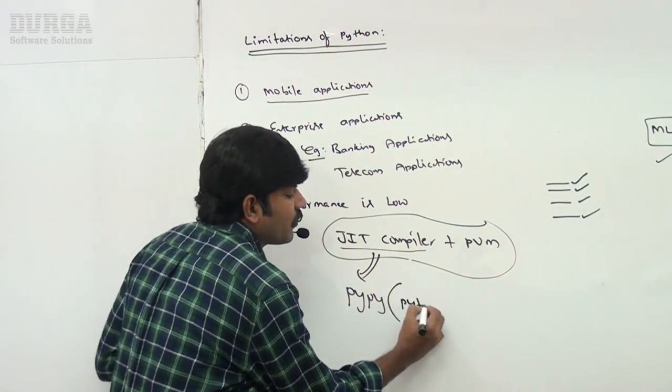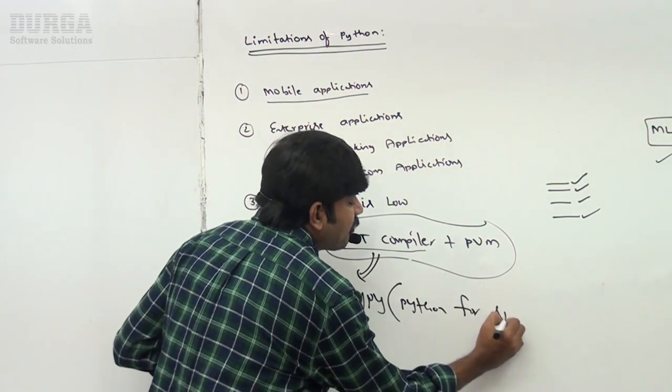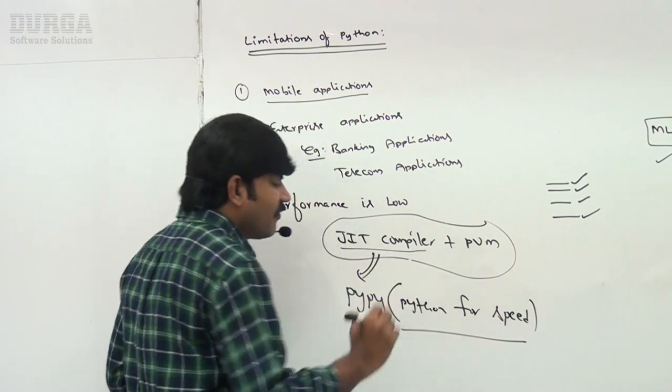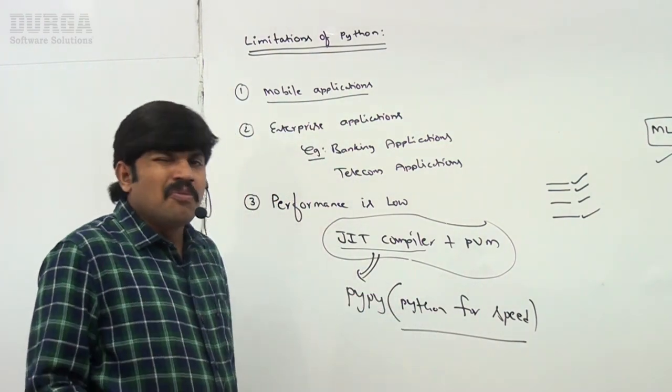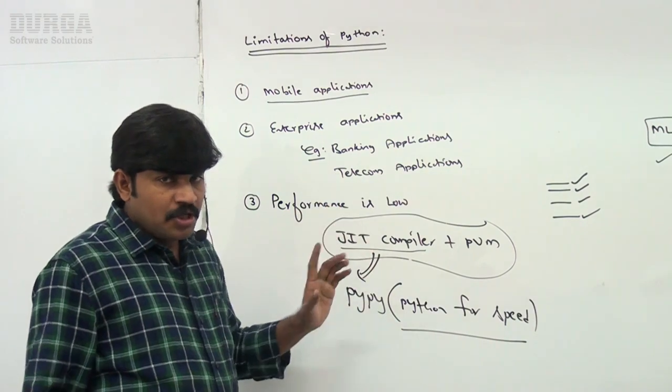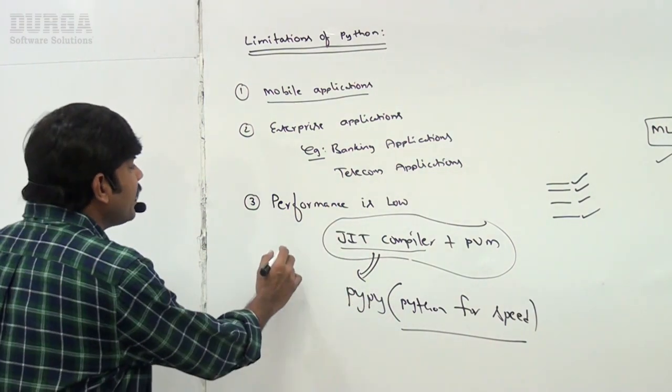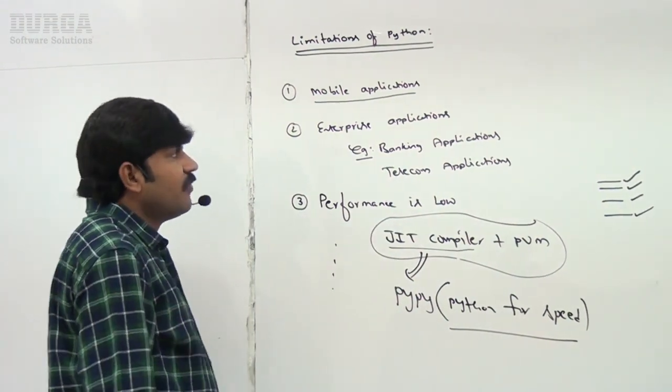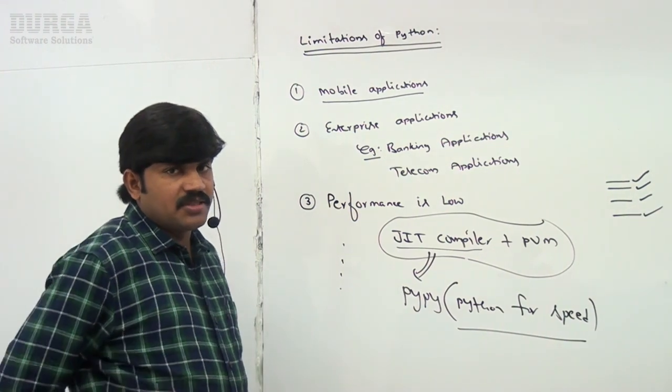This version is also known as Python for speed. Remember this one, Python for speed. This version is available, but still performance-wise it is not up to the mark of regular Python. So these are various important limitations of Python. Can you please spell out, sir, what limitations are there?